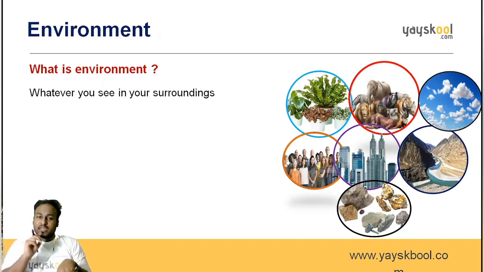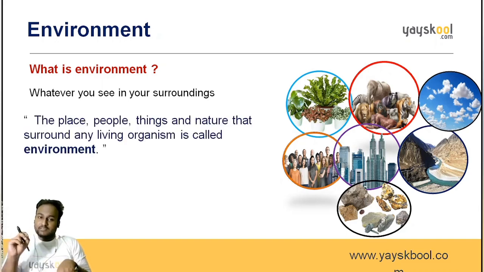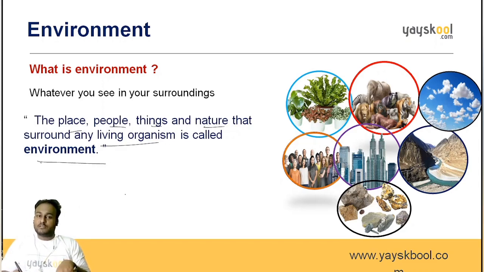What is the definition of the environment? The place, people, things and nature that surround any living organism is called environment. So this is the definition of an environment. In simple terms, we can say that everything present around us is the environment.